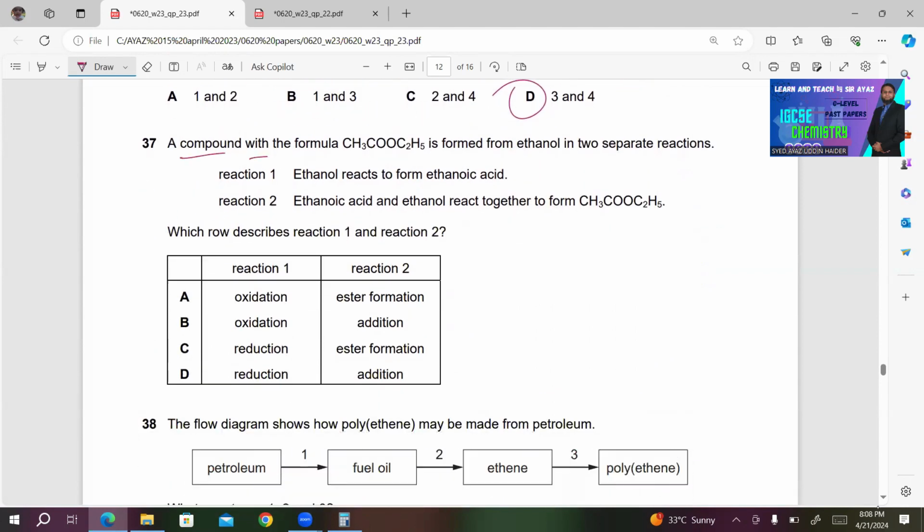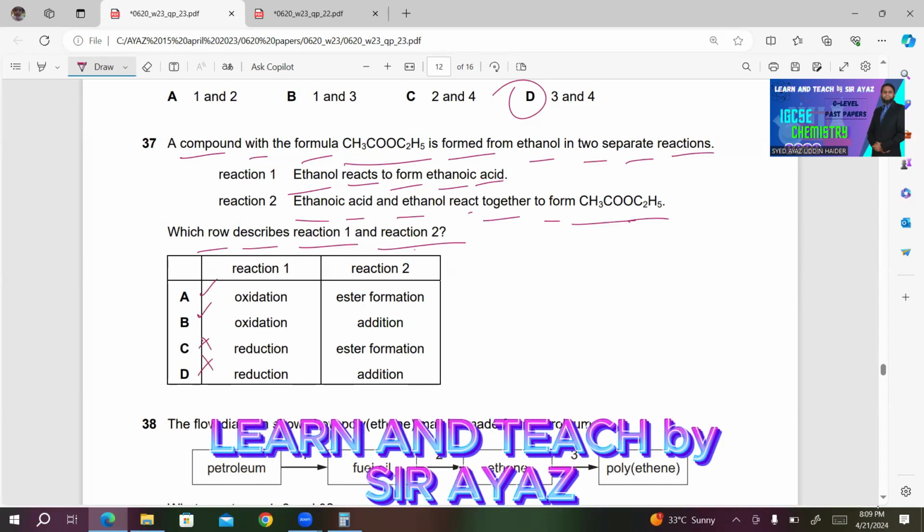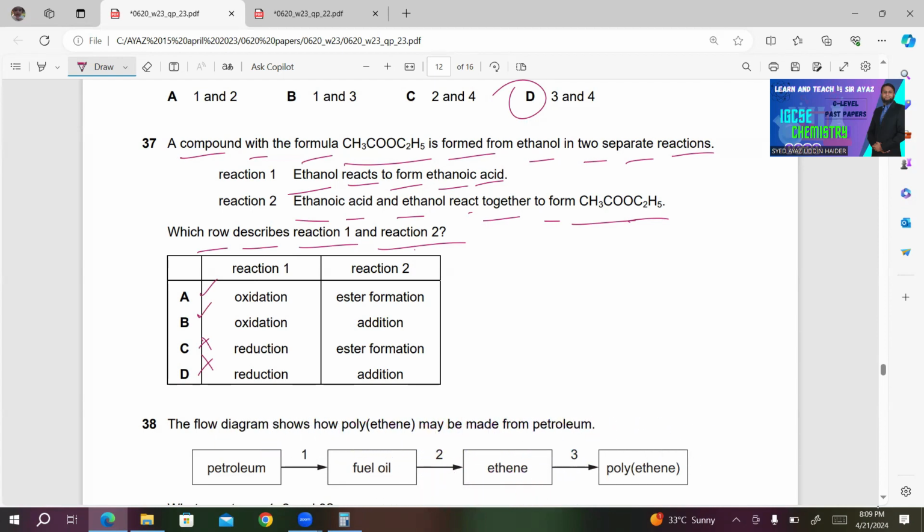37, a compound with the formula CH3COOC2H5 is formed from ethanol in 2 separate reactions. Number 1, ethanol reacts to form ethanoic acid. Number 2, ethanoic acid and ethanol react together to form CH3COOC2H5. Which row describes reaction 1 and reaction 2? Reaction 1 is oxidation. So either A is correct or B is correct. Both C and D are incorrect. What about reaction 2? Reaction 2 involves the formation of an ester. So A must be the right answer in this case.